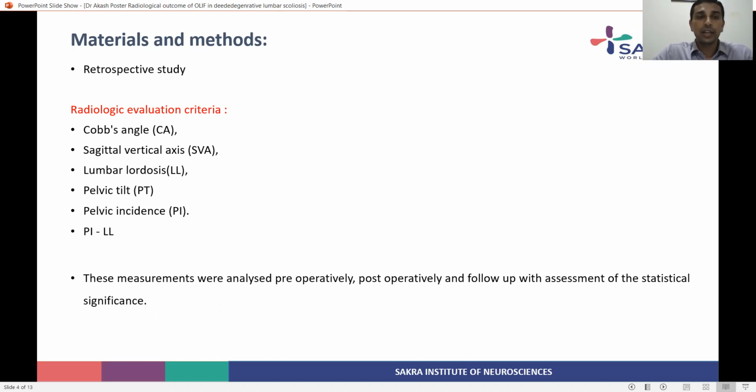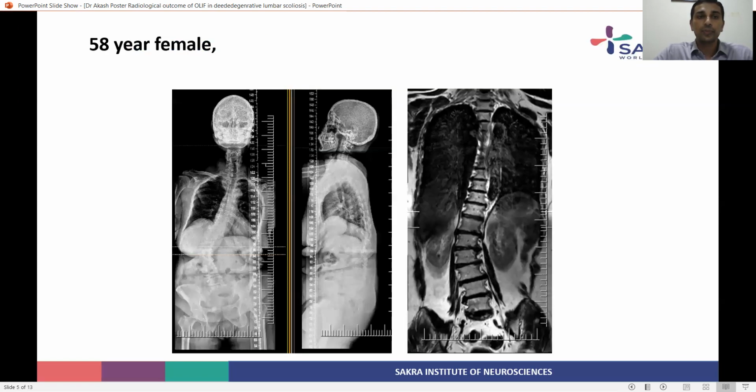The radiological criteria: Cobb angle, sagittal vertical axis, lumbar lordosis, pelvic tilt and incidence, and the difference between pelvic incidence and lumbar lordosis were considered. They were assessed preoperatively and postoperatively, and statistical assessment was conducted on the values.